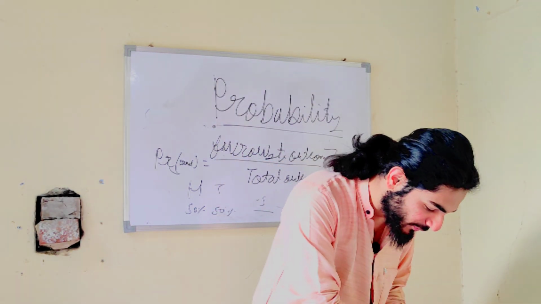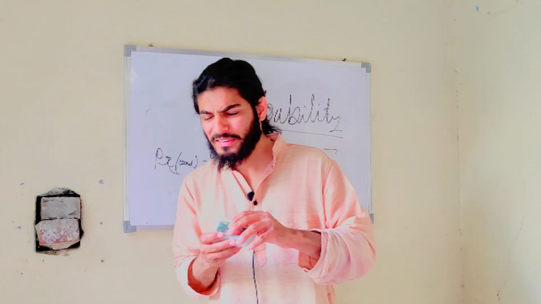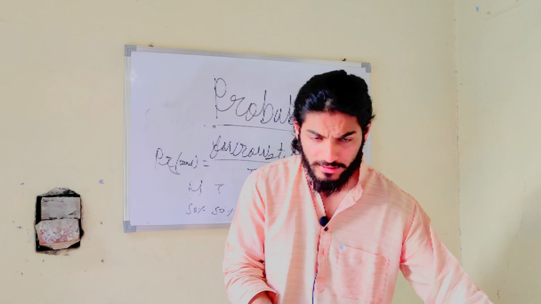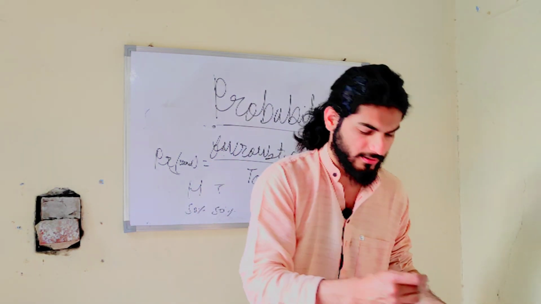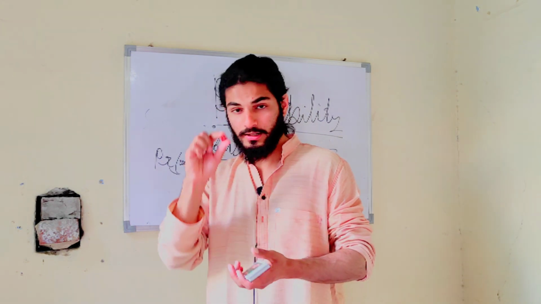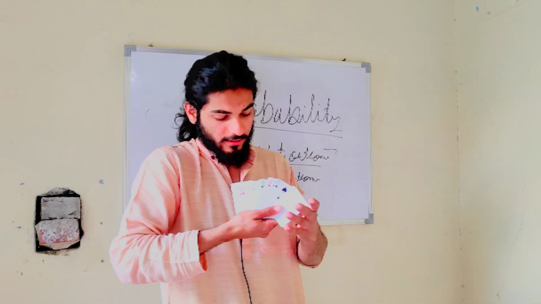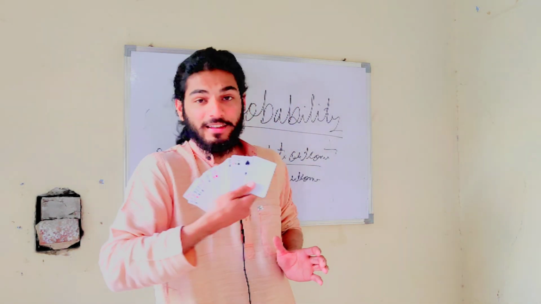Now, there is one more thing which I am going to discuss with you all. This is cards. Probability basically depends on these three things: coin, dice, and cards. So these are cards. Maybe you will play with these cards in future.